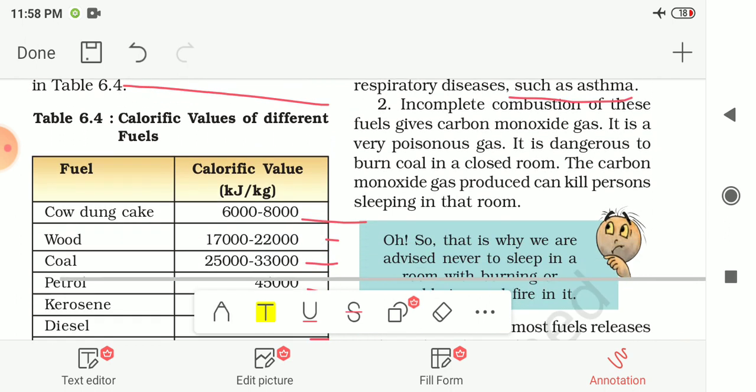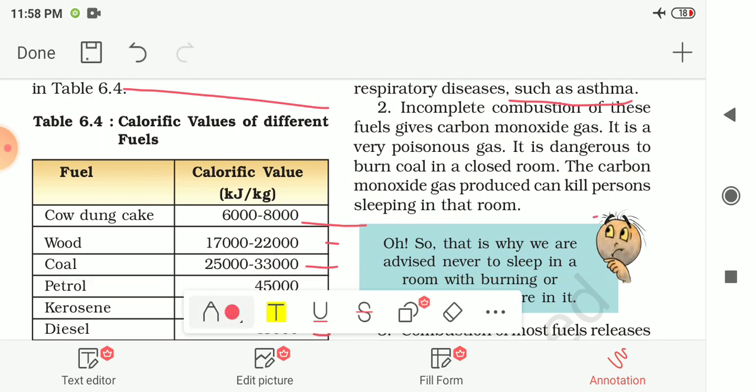Next one is incomplete combustion of these fuels, which releases carbon monoxide gas, and it is a very poisonous gas. It is dangerous to burn coal in a closed room because it will produce carbon monoxide gas because of the incomplete combustion, and it can kill the person sleeping in that room.